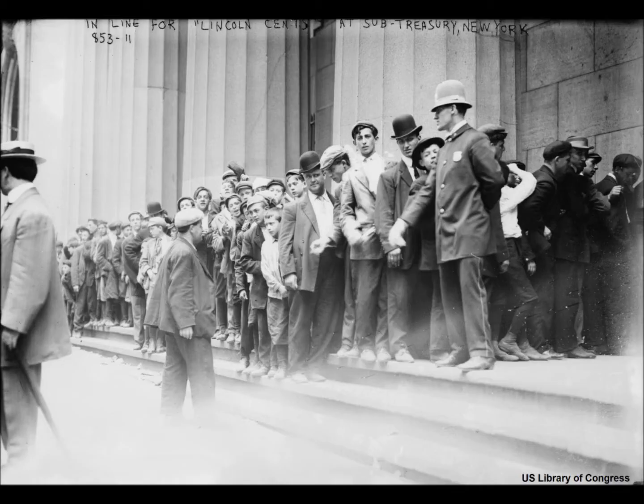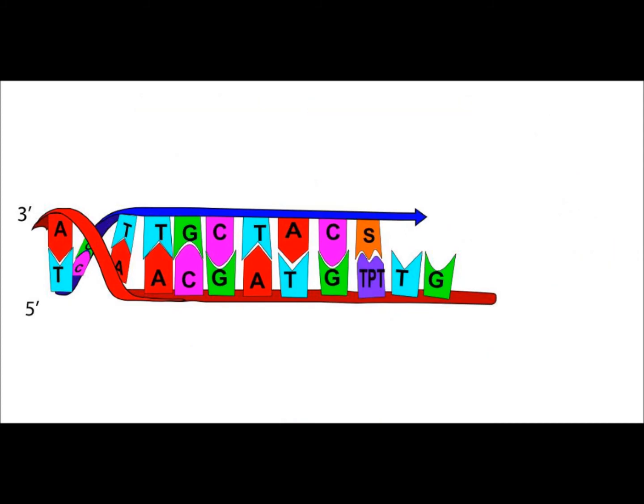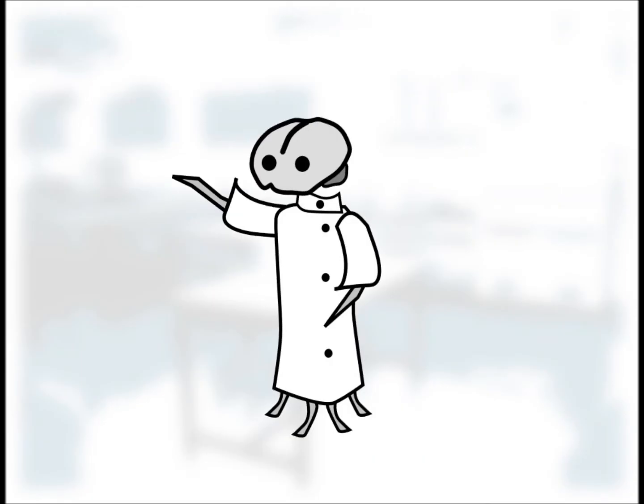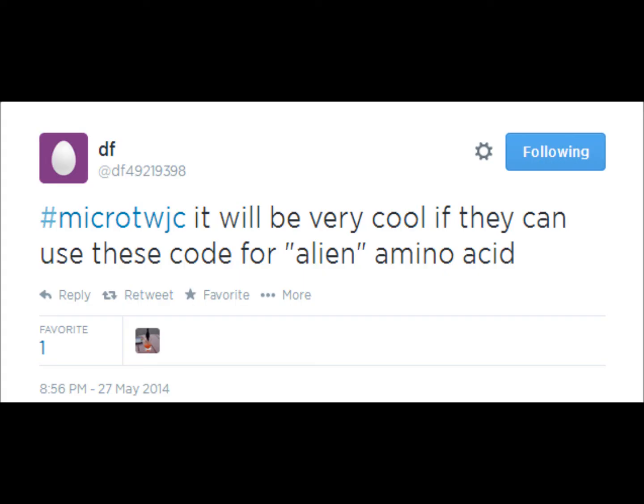So now let's talk about future work. Quite a lot of people were really excited about the prospects for this paper. If anything, the researchers didn't go quite far enough. Sure, they put in the bases, but they didn't do anything with them. That would be the next step, so the question is, what would they be used for? Perhaps they could be used to identify and differentiate synthetic organisms from natural organisms, sort of like a genetic tag.